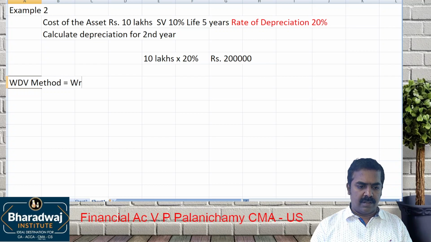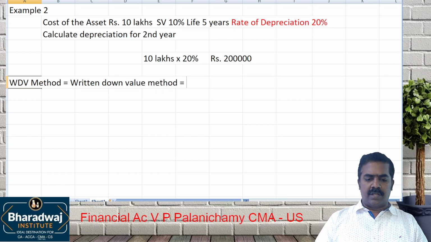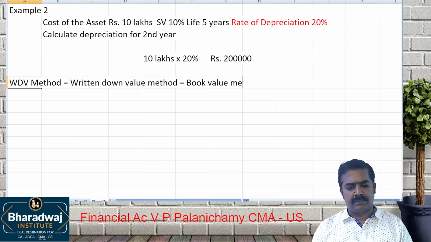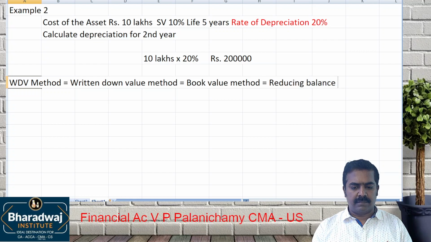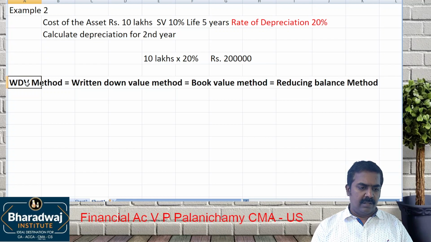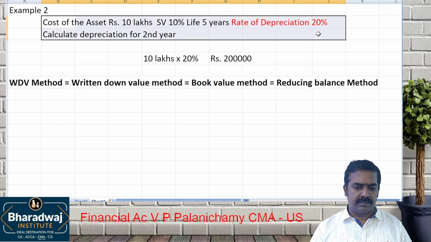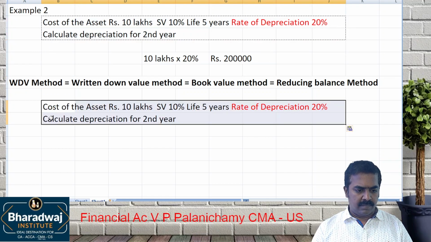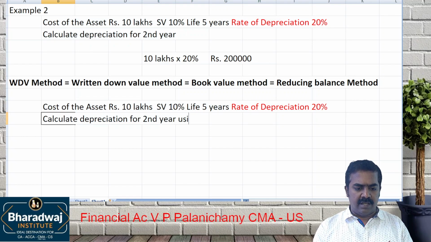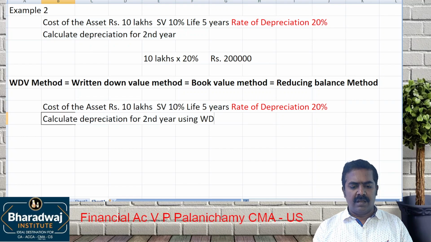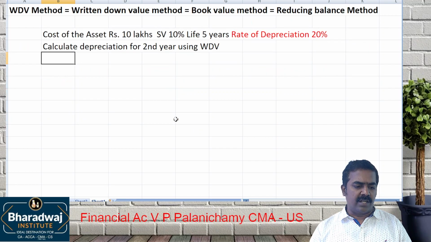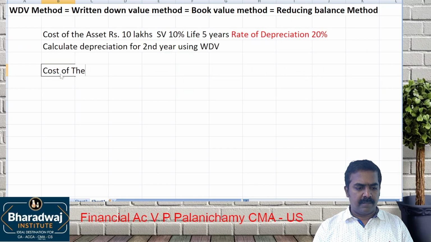It is called the book value method. It is also called the reducing balance method. Okay, let me take the same question. Calculate depreciation for the second year using WDV. Now, under the written down value method, what is the cost of the asset? 10 lakhs.